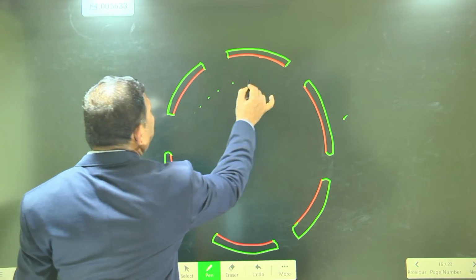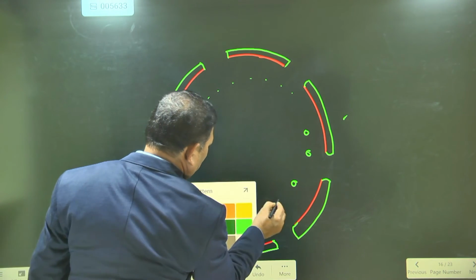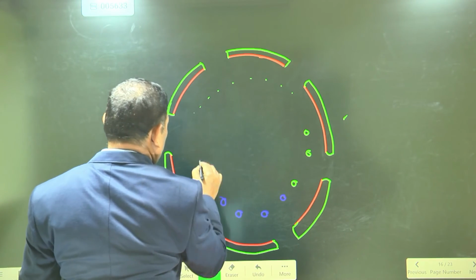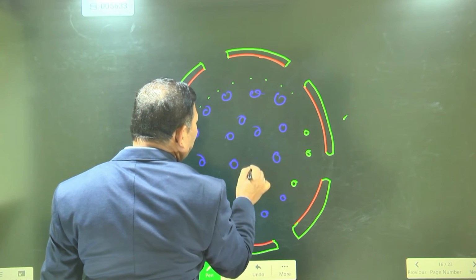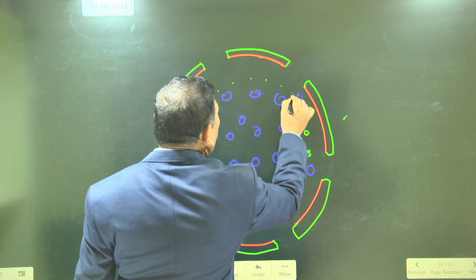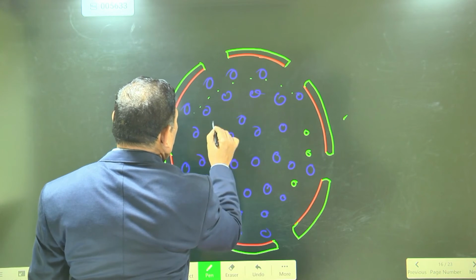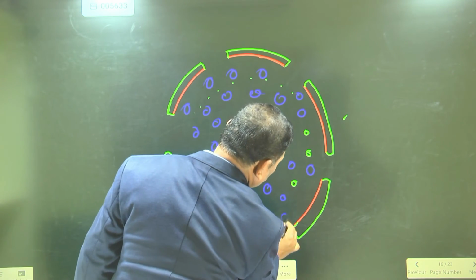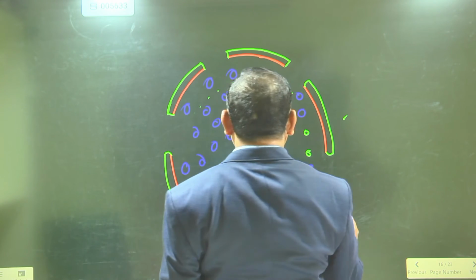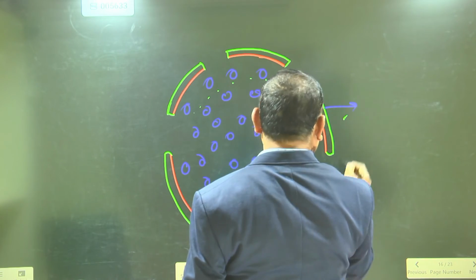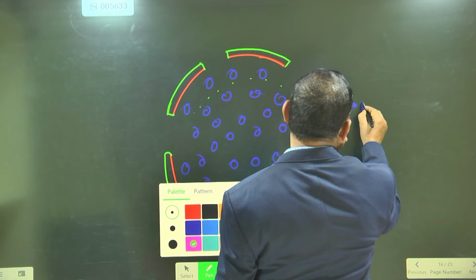This is a semi-solid homogeneous material, that is nothing but the nucleoplasm. And this is called the nuclear membrane.